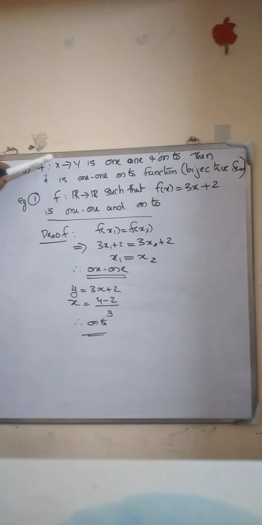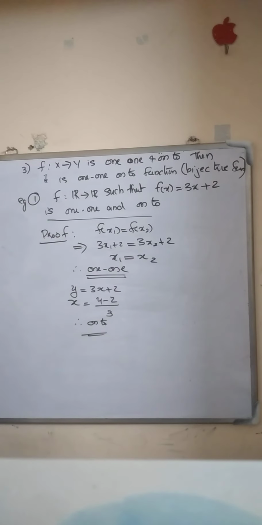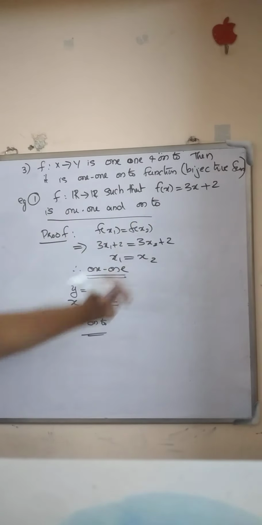Also, if f from X to Y is 1-1 and onto, then that function is a 1-1 onto function, or a bijective function. Now, an example: f from R to R such that f of x equals 3x plus 2 is 1-1 and onto. f of x equals 3x plus 2.